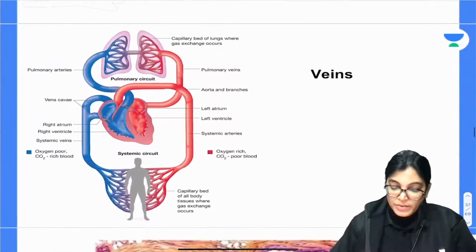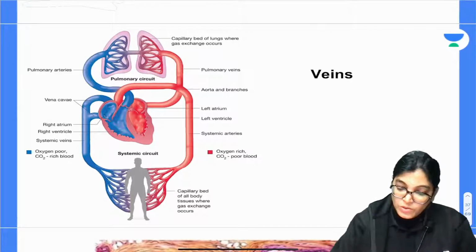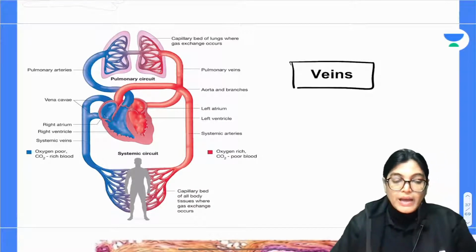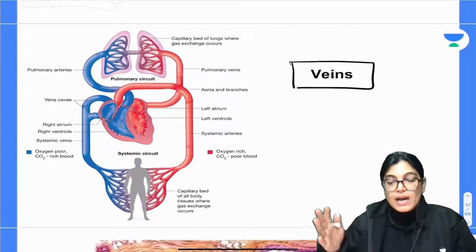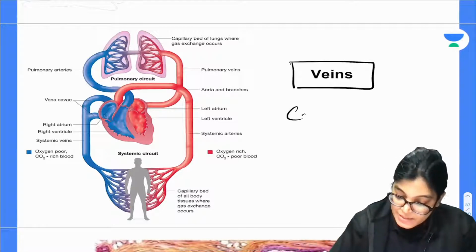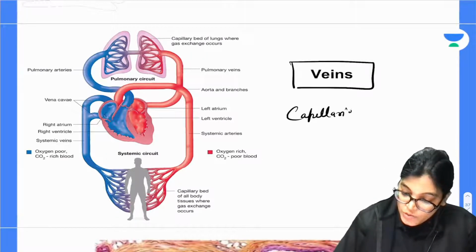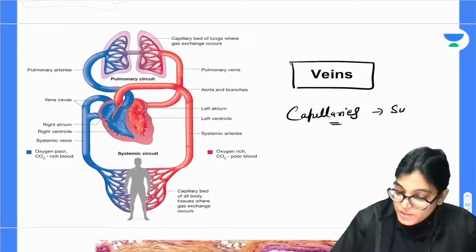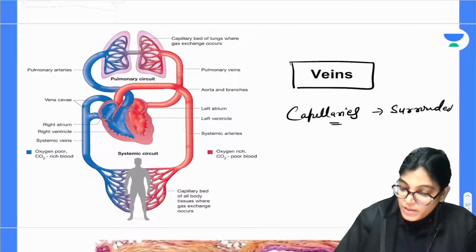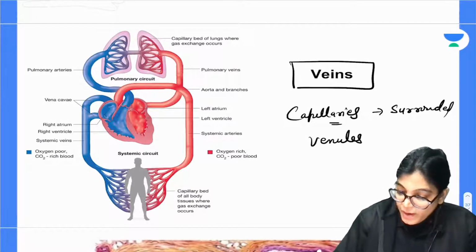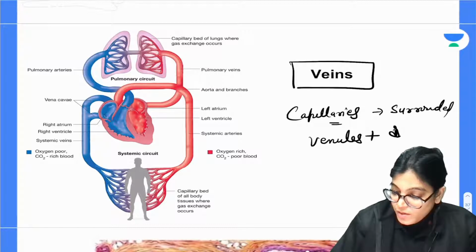Now if we talk about the veins, adjoining capillaries are surrounded by smaller venules, and the venules join together to form small veins.